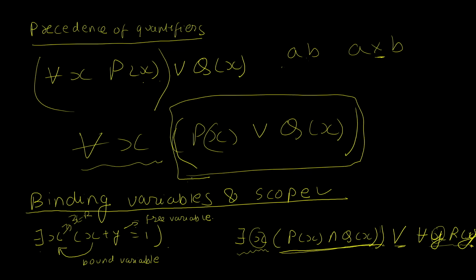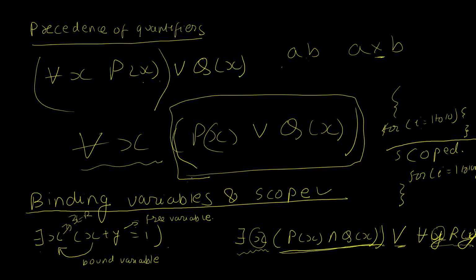If you have some programming experience, it should be, because in any programming language, I'll refer to JavaScript, we have these blocks of code that are scoped. I could write a for loop this way, for i equals 1 to, let's say, 10. And once I terminate this loop, I can use the variable i for another loop again. I could again say for i equals 1 to 100. And I do not need to initialize a new variable because the scope of i is limited to the scope of the block.